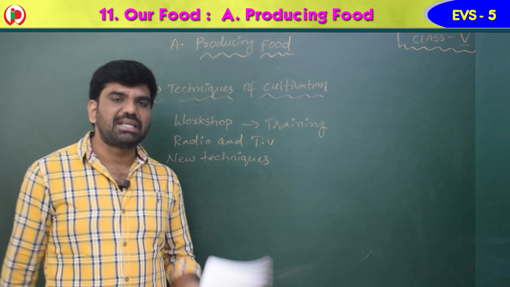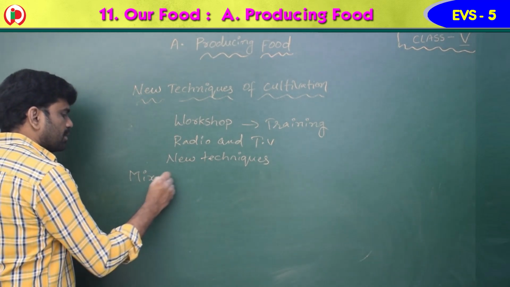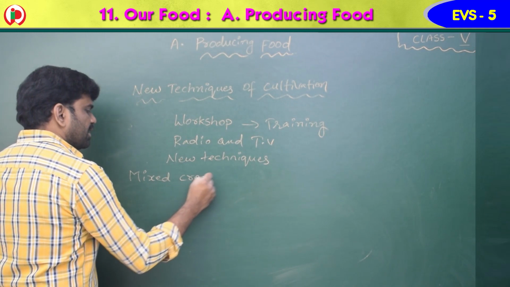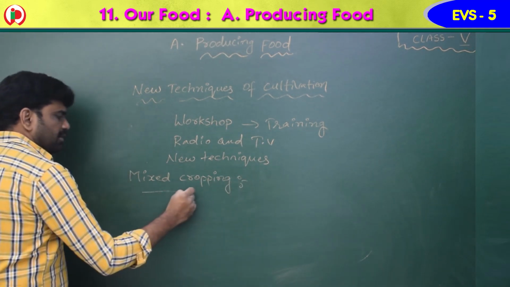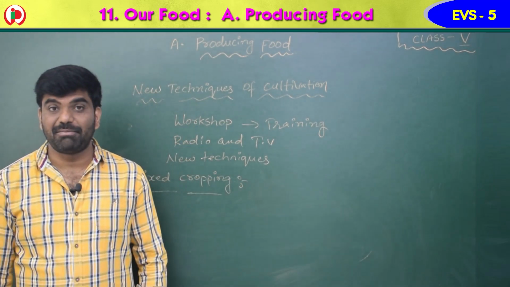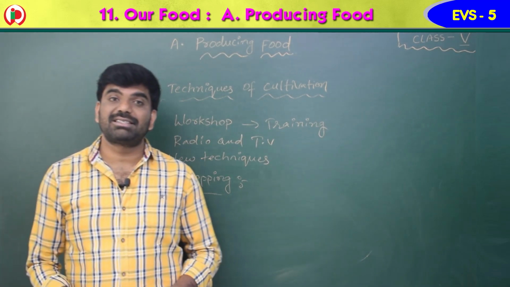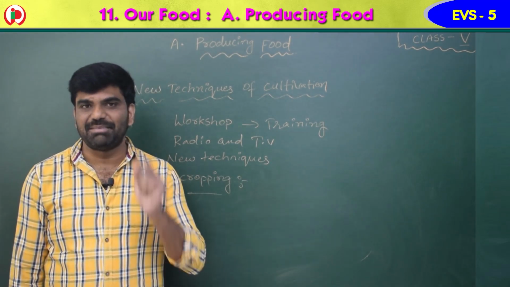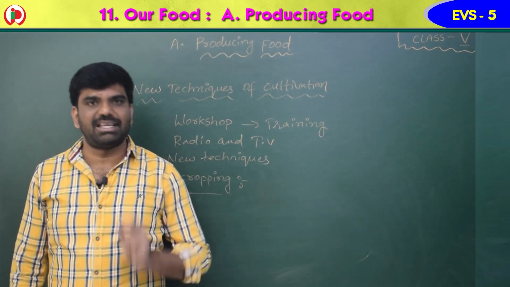First one is mixed cropping. What is that, children? Mixed cropping. Children, you know that if there is paddy in the field, you will see the paddy only. If there is sugar cane, you will see the sugar cane. But this is a very important and new term, that the farmers will use this technique, that is mixed cropping. They will grow 2 or 3 crops in the same area.